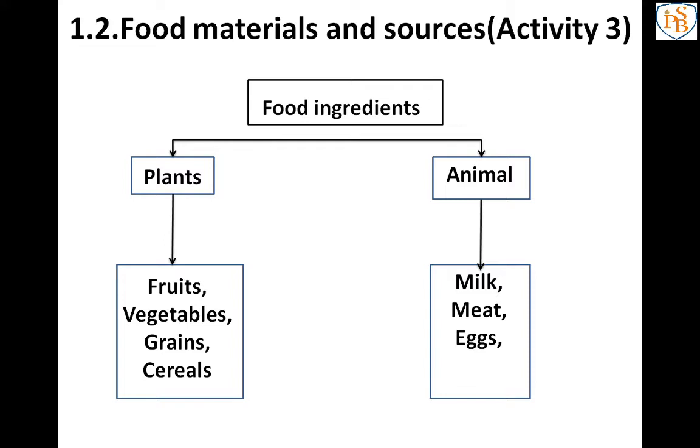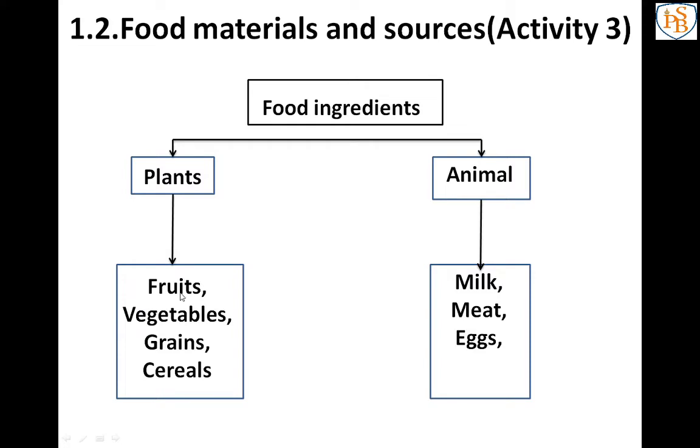So generally we know that rice is a plant. Meaning we are getting the rice from a plant source. So definitely we learn from that plants and animals are the main sources of food ingredients or food. From plants we are getting different things and from animals we are getting different things. That is a small point.